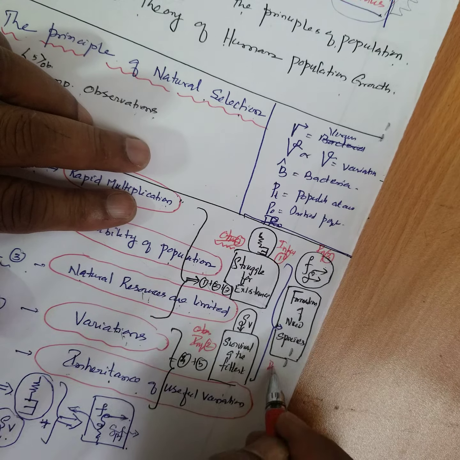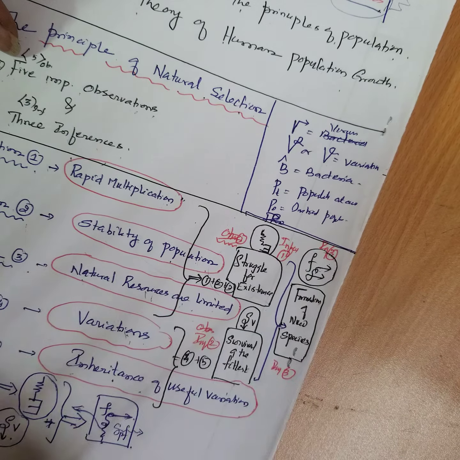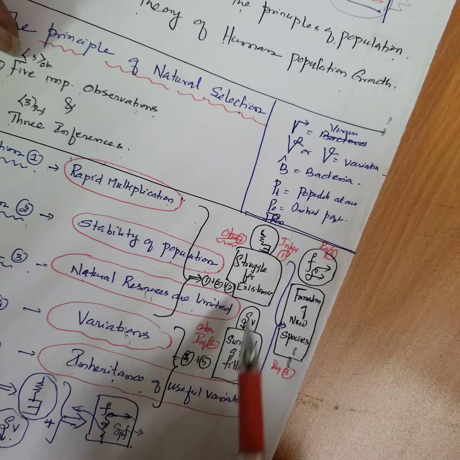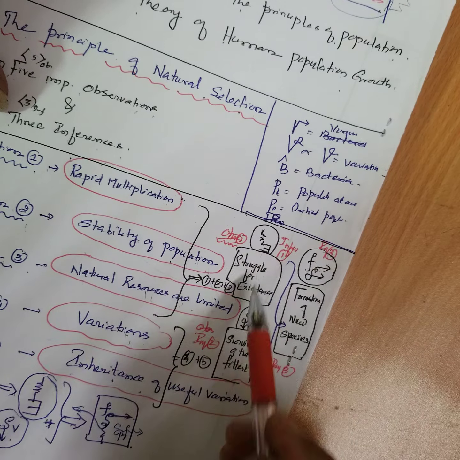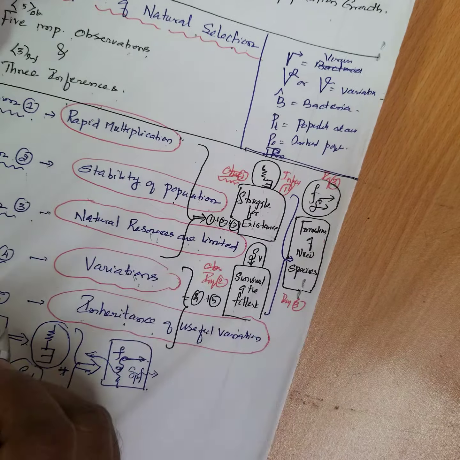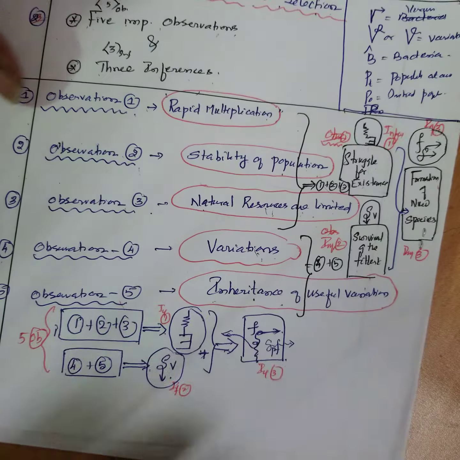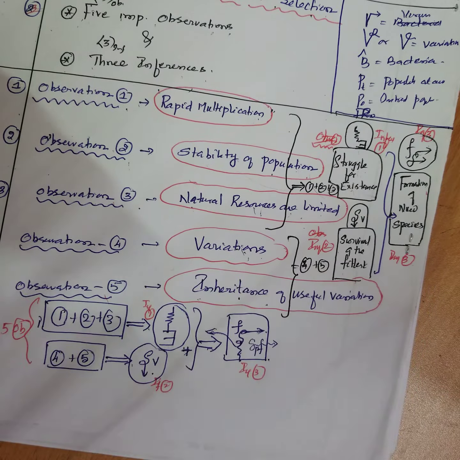That is why I said 5 important observations and 3 inferences, 2 inferences plus 1, 3 inferences. Therefore, 5 observations, inference 1, inference 2, and this is inference 3, the final inference. You understood? This is only what I discussed last time.